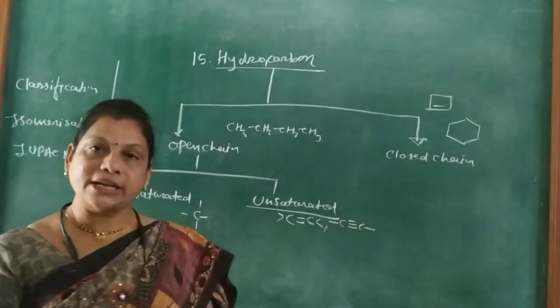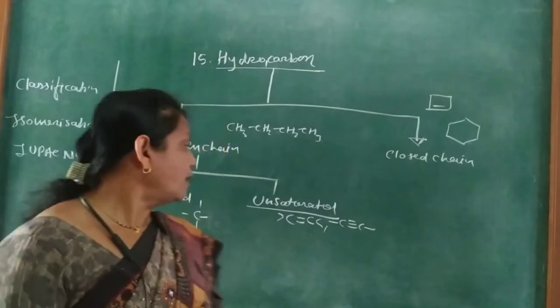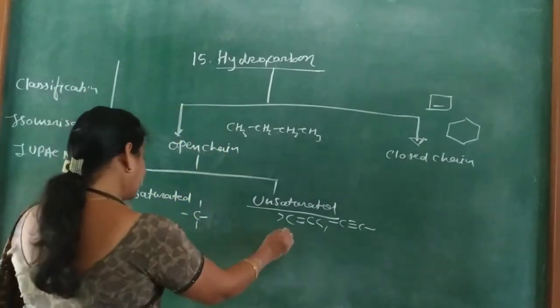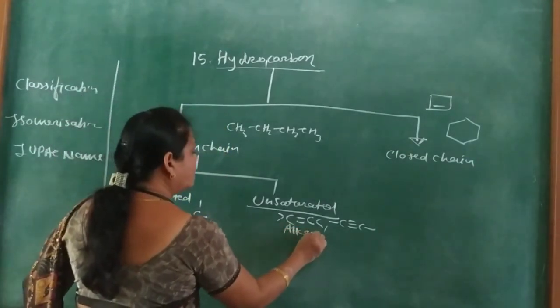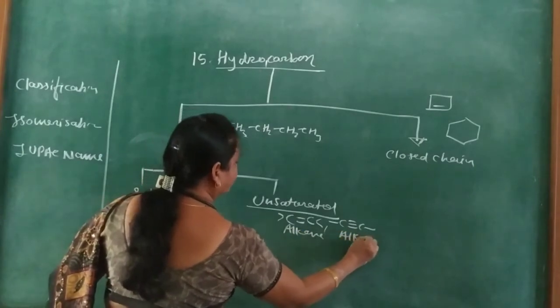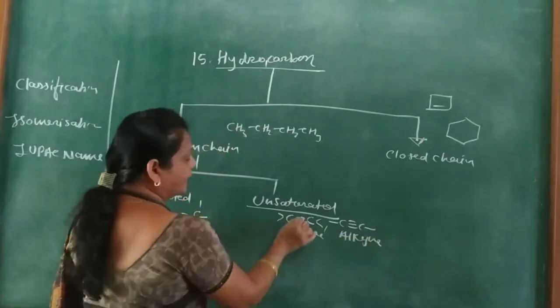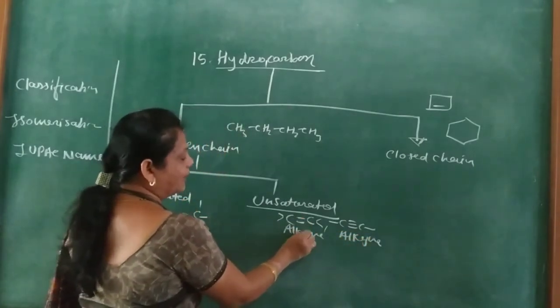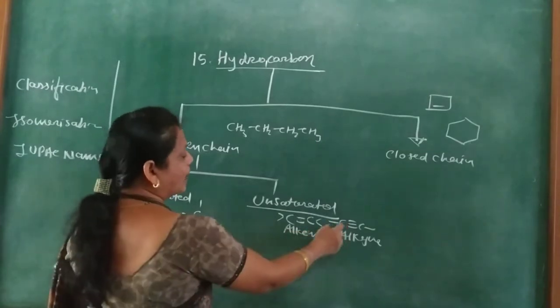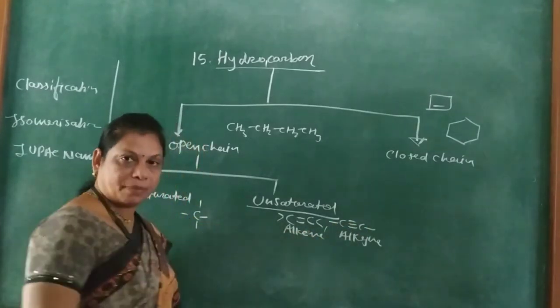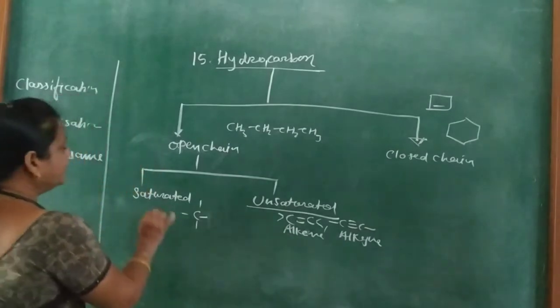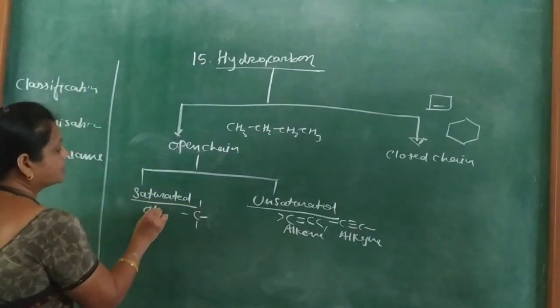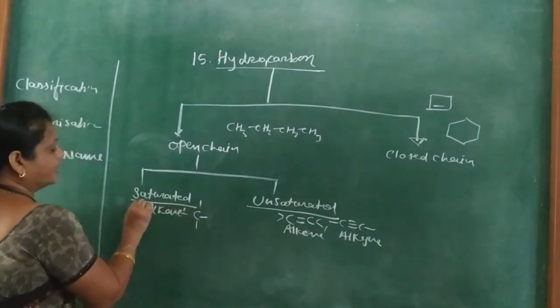Unsaturated hydrocarbons are alkenes, containing a double bond, and alkynes, that is C triple bond C. And the saturated hydrocarbons are alkanes.